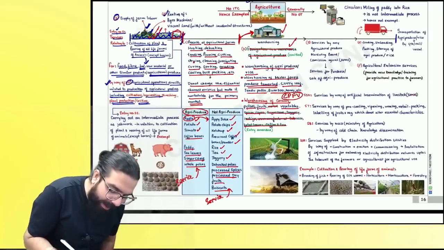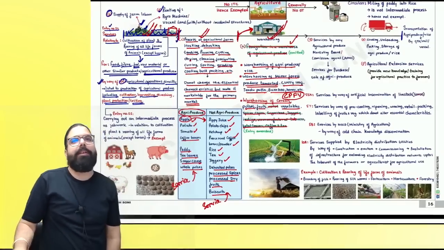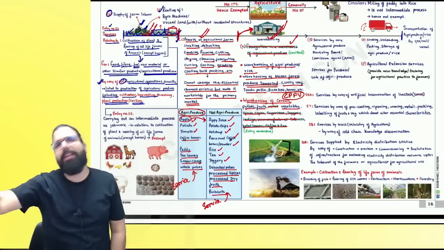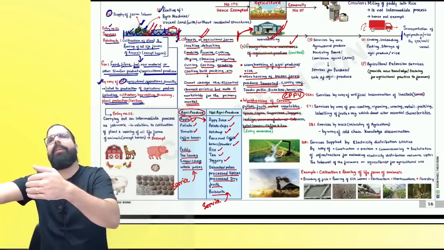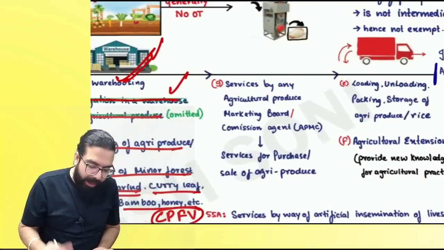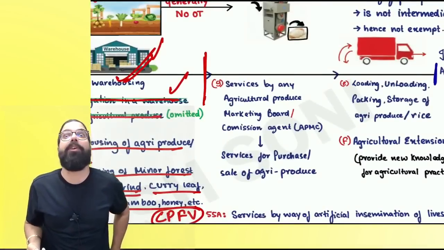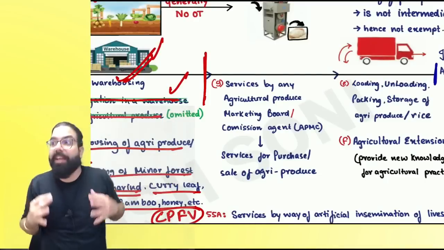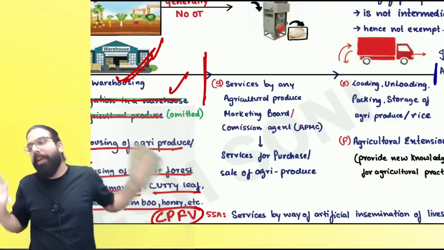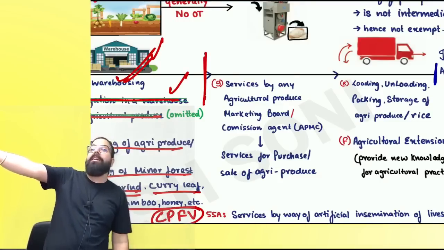Everyone over here, I did agricultural operations, processes at the agricultural farm, then warehousing I did. After that, just imagine, supposing I am an agriculturist only. I am storing my goods. Will I let my goods rot or will I sell them further? After warehousing, what will happen? I will sell it. So now the APMC agents will come, the Agricultural Produce Marketing Committee agent, and they will say, give me the goods, I will sell them further. They will take some commission. Their commission is also exempted. And hence, they will not require registration under section 23(1).